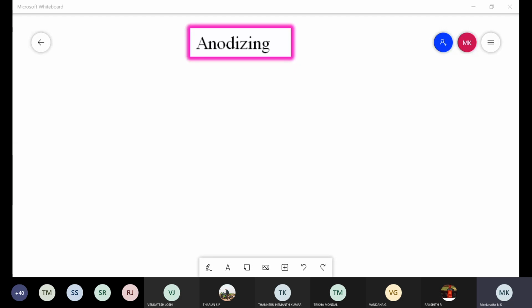For this inorganic coating, one example is the anodizing process. This anodizing process is applicable only for non-ferrous metals like aluminium, zinc, magnesium and their alloys. This process cannot be applied to iron metals.